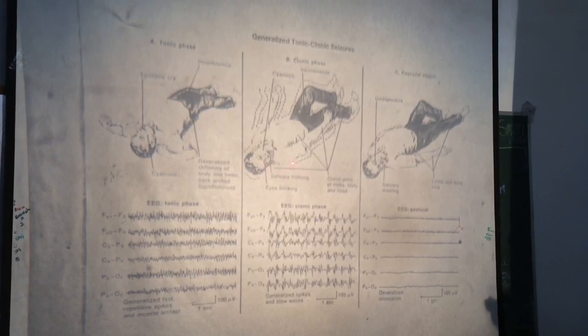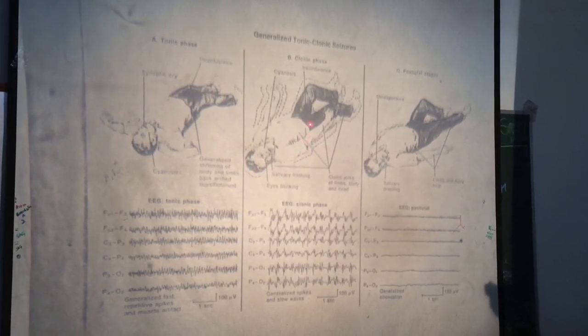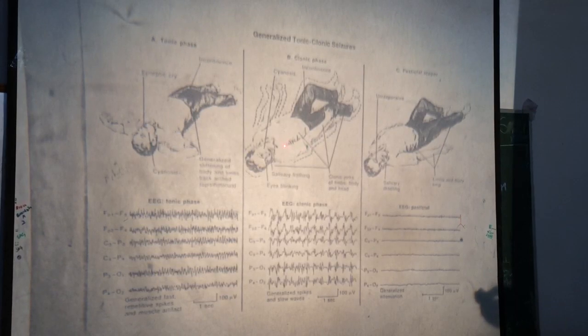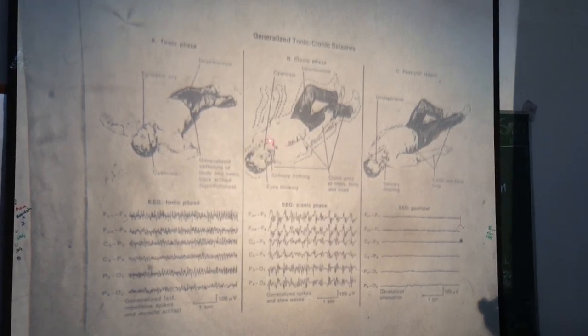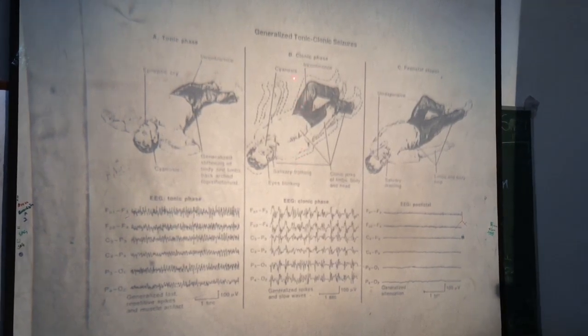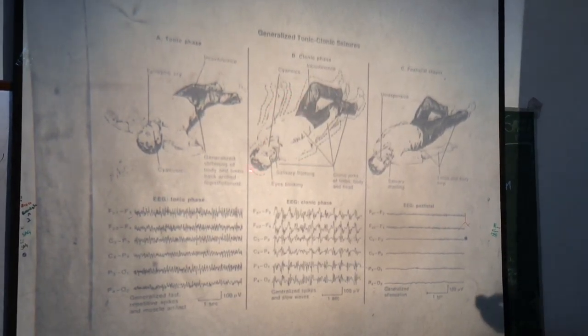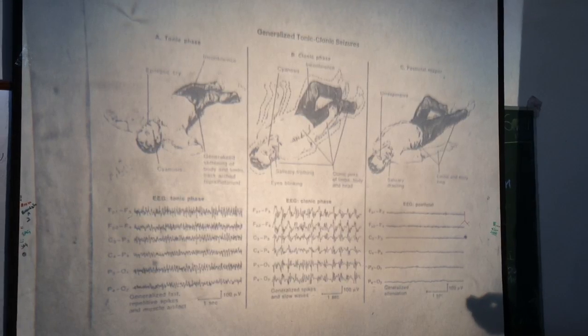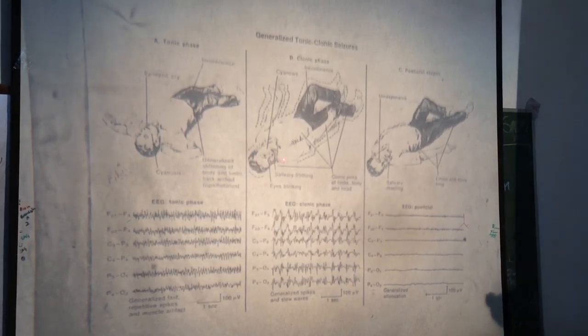Then there may be urination or defecation in this phase. This clonic phase remains for say 3 to 4 minutes.